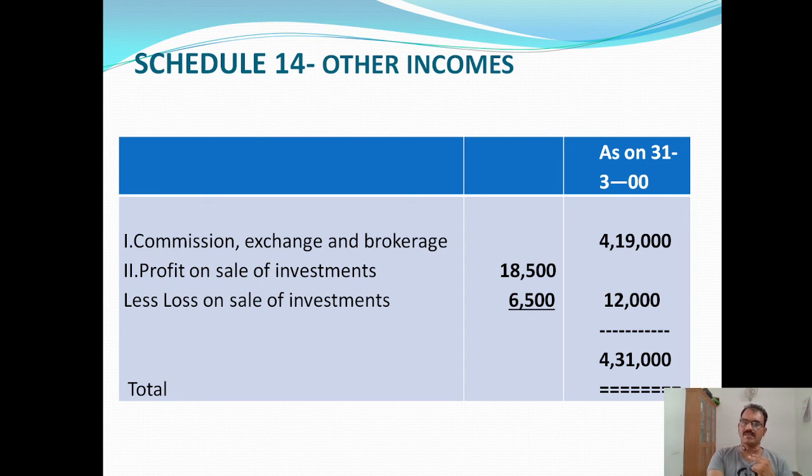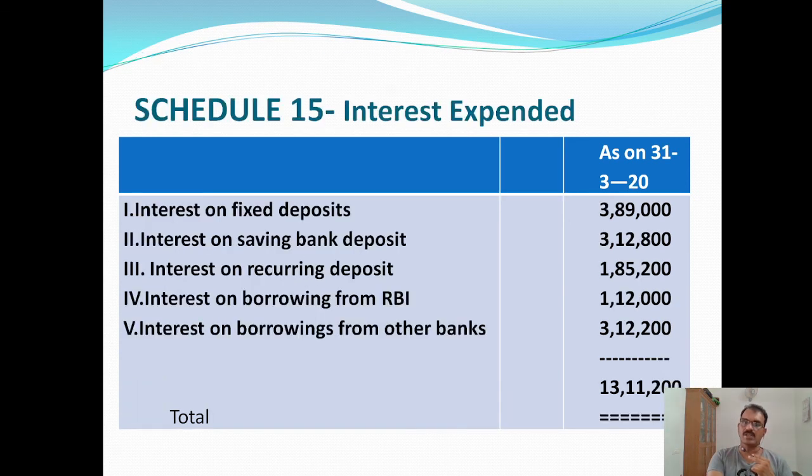And one loss is there. So we have to deduct the loss on sale of investments from the profit on sale of investments. So 18,500 minus 6,500 is equal to 12,000. So the total of this schedule will be 4,31,000. Next schedule, schedule number 15, interest expended.